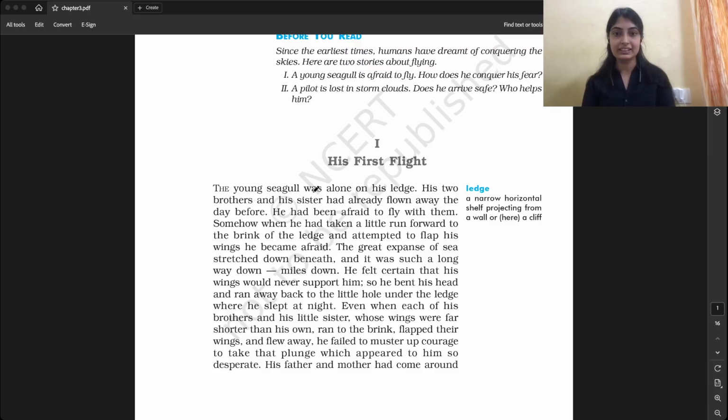The young seagull was alone on his ledge. So there is a young seagull. Seagull means it's a kind of bird, was alone on his ledge. Ledge means a cliff.